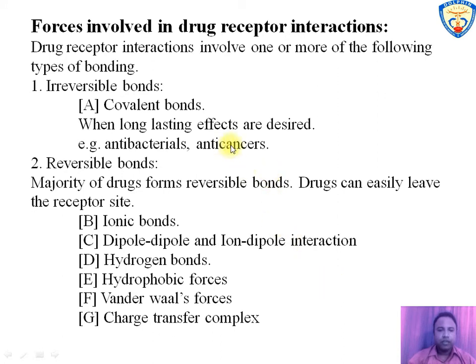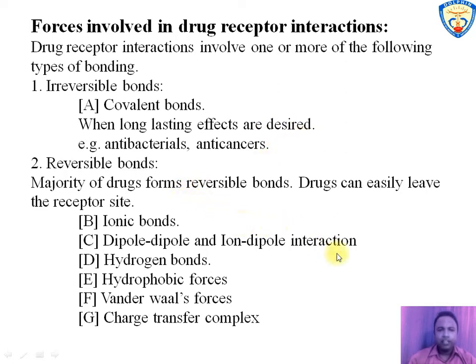There are various forces involved in drug receptor interaction, where a drug binds with the receptor by different types of bond. There are two types of bond involved in drug receptor interaction. The first one is the irreversible bond. In this, the drug receptor complex does not dissociate into free drug and free receptor. Irreversible bonds are classified as covalent bonds. Covalent bonds form when long-lasting effects are desired, for example, antibacterial and anti-cancer drugs.